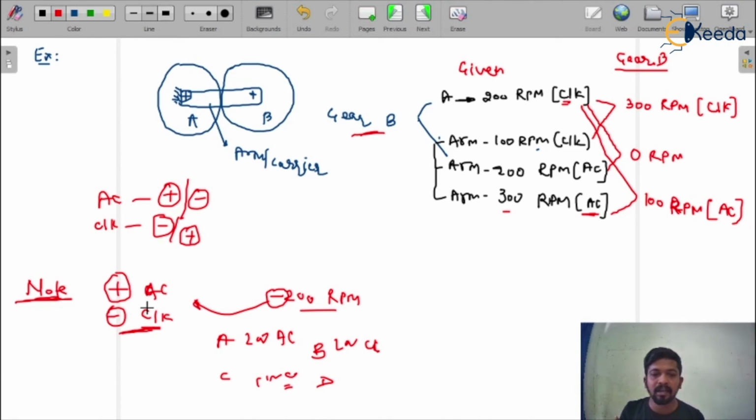You should not make a mistake of the direction. Because the question can go wrong just because of the direction, so you just have to be careful about the direction. Whatever assumptions you have made, give the answer according to that. Go through the assumptions properly, then put the answer finally. Okay, so I hope you understand. We will do some questions on that, it would be easy to understand.